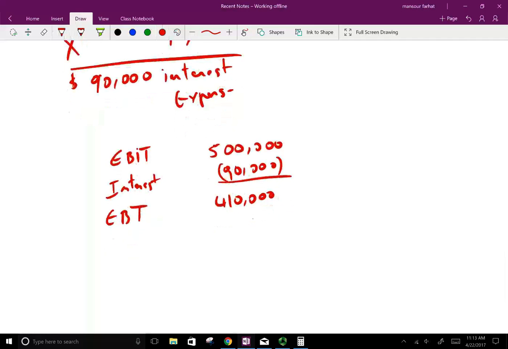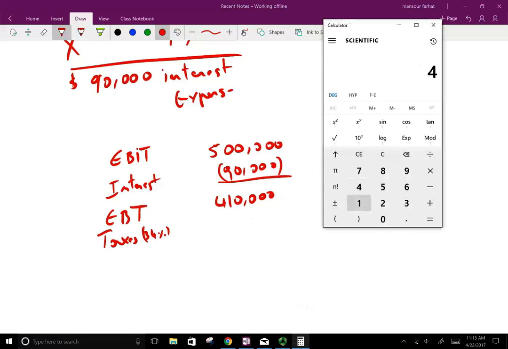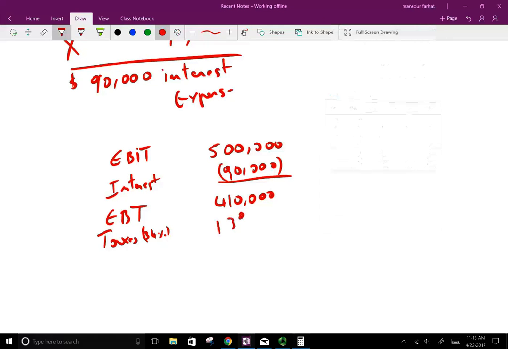All right. Now your taxes, 34%. So if we take 410 times 0.34, you have to pay in taxes 139,400.